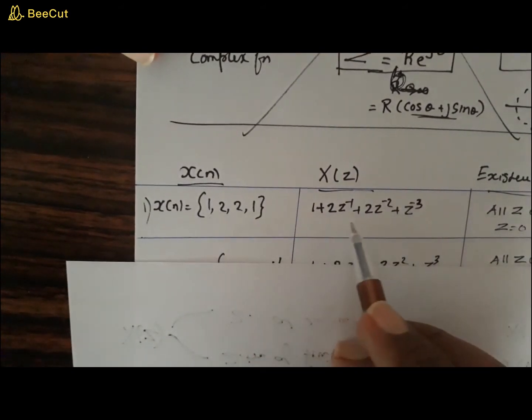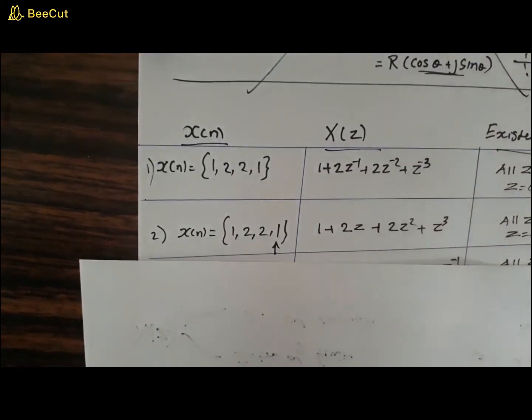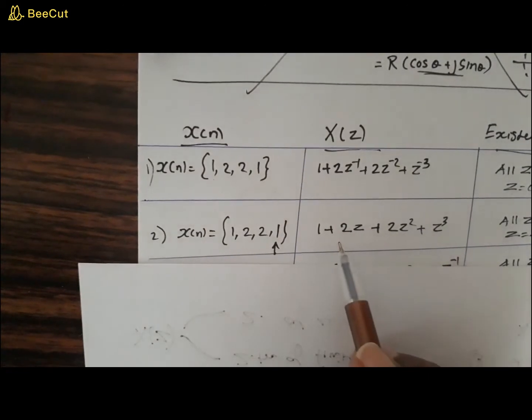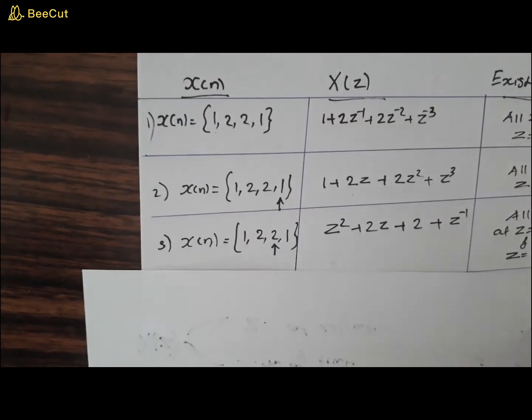You found the z transform of this, and the existence of the z transform was all the z plane except at the origin, that is at z equal to 0. Now when you come to the second part, where you have the 0th and the negative time, you will have a z transform like this, but it exists for all z except at z equal to infinity. And what about this?